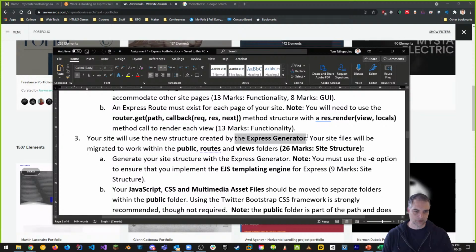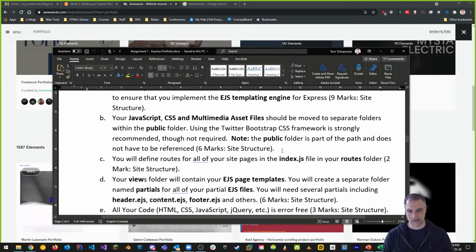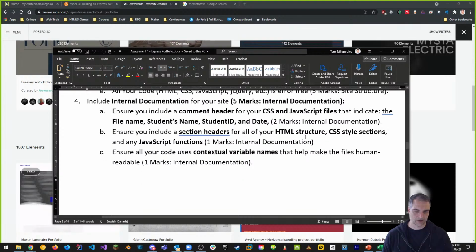So we're talking about Express Generator today and what that is and how to use it. That's where I'm going to focus my time with you guys today, how to make this work in the EJS templating engine. That's going to take at least 2 hours of our time just doing that, which is what I'm going to be focusing on right now, as well as Bootstrap and all that kind of stuff. Internal documentation means commenting, and you need to have, please, this is 5 marks of your final grade for this thing.